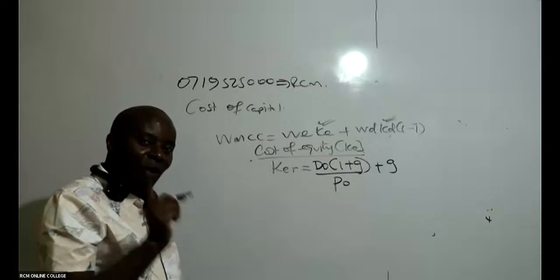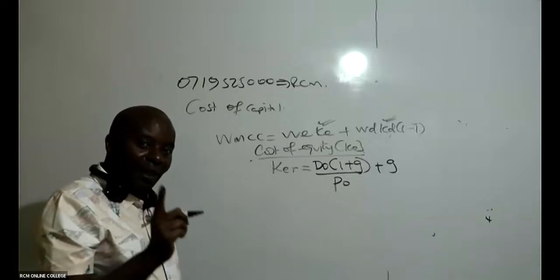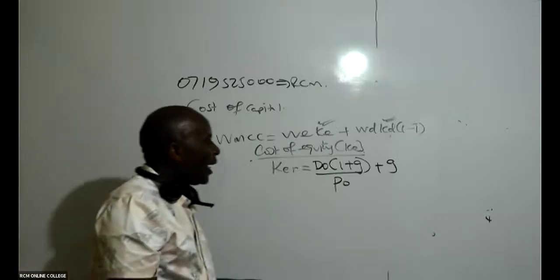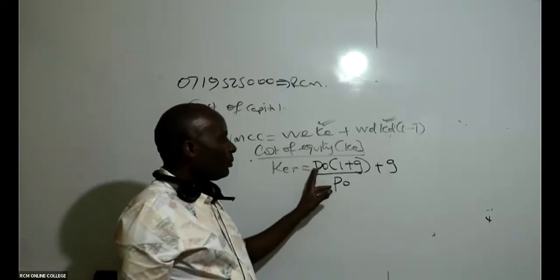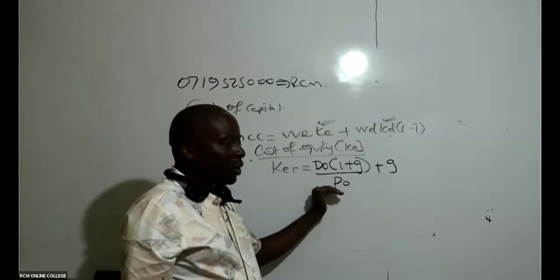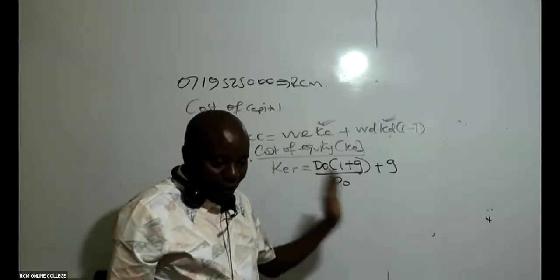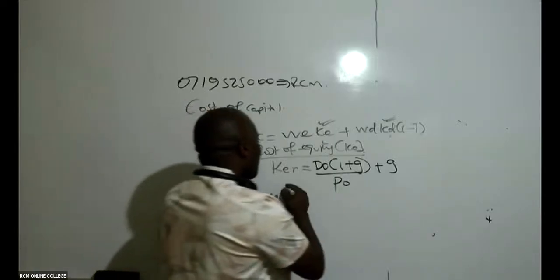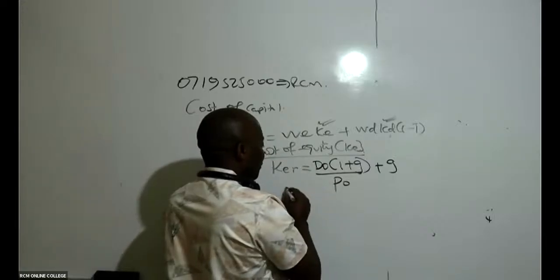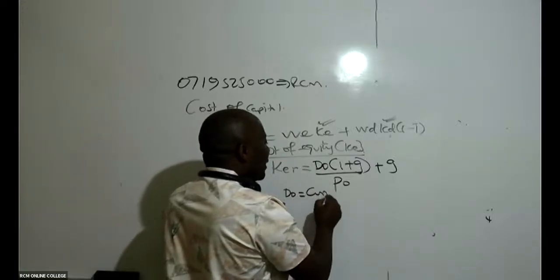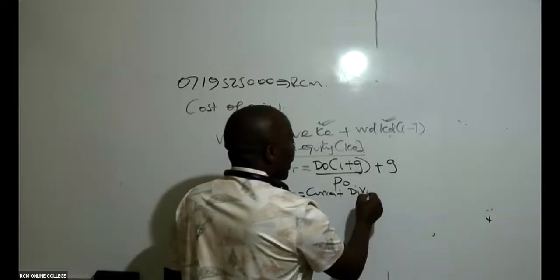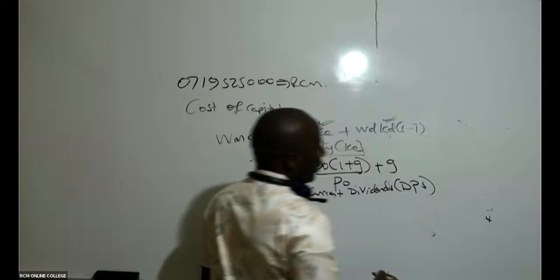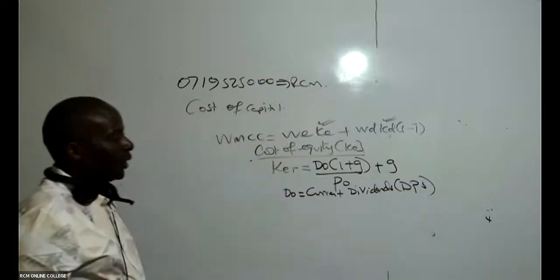I just wanted to give you a model that you will be able to remember for long. Cost of equity on retained earnings is D0 times (1 plus g), all over P0, plus g. Remember that this D0 stands for the most recent dividends, the current dividends, what we call the DPS.